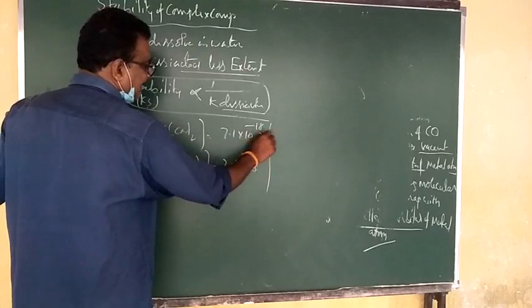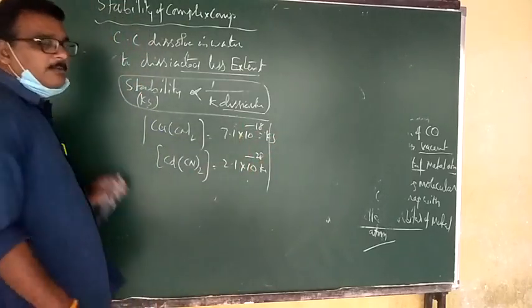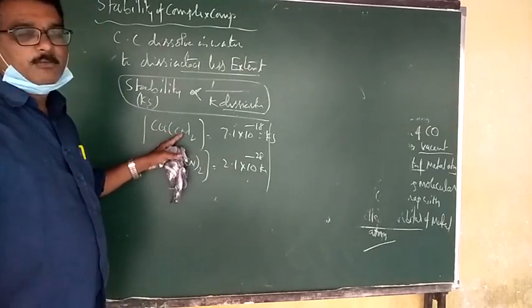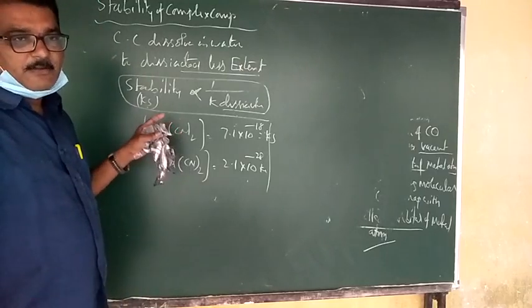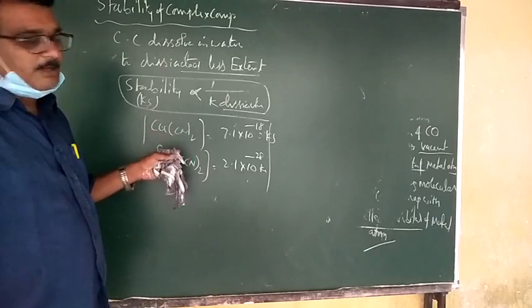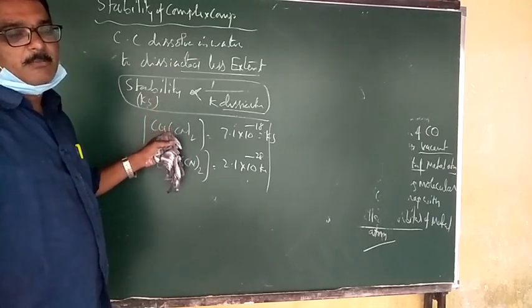This is called the Ks value. Among these, the one with the larger value has more stability. Different complex compounds have different stability constant values. The one with the larger value has more stability.